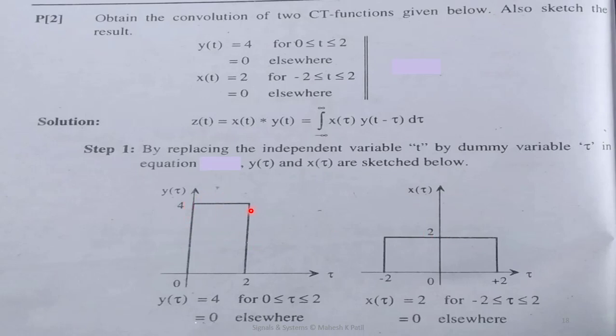So this is y of tau. For y of tau, between 0 to 2, the value is 4, and for x of tau, between minus 2 to plus 2, the value is 2. We can observe that this is a rectangular signal, and y of tau is also a rectangular signal. In this way these two signals are sketched here.